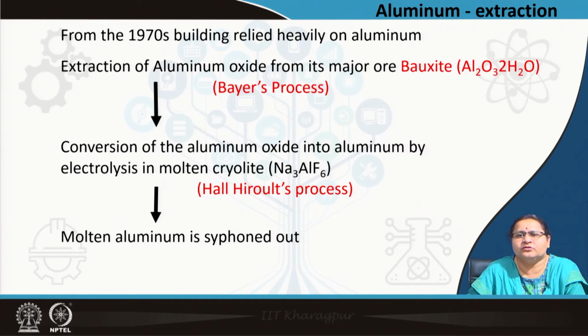So, coming to the first non-ferrous metal, which is aluminum, which has been used extensively since the 1970s. It has replaced wood, particularly in the case of doors and windows. Yes, ferrous metals also had taken its place, but due to the problem of rusting etc., and also the look, that is the aesthetically pleasing part, aluminum has taken the place of wood. So, since the 1970s, buildings are relying on aluminum.